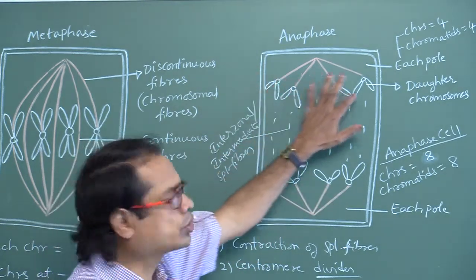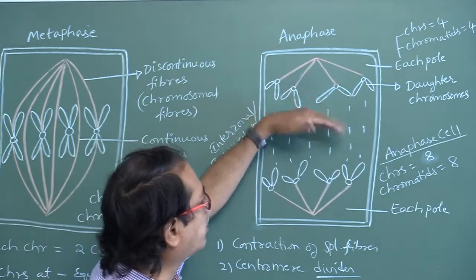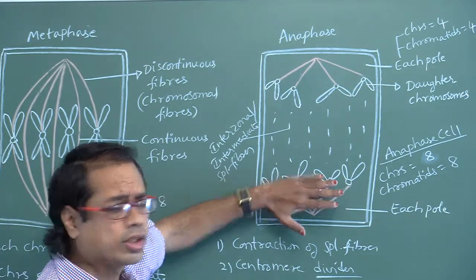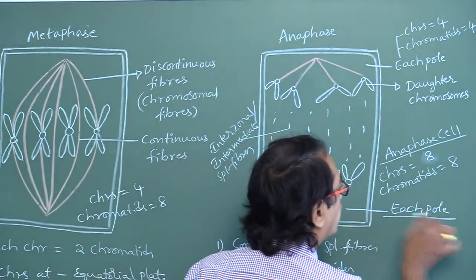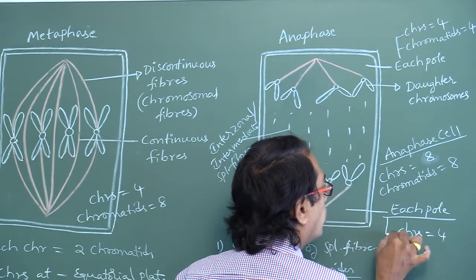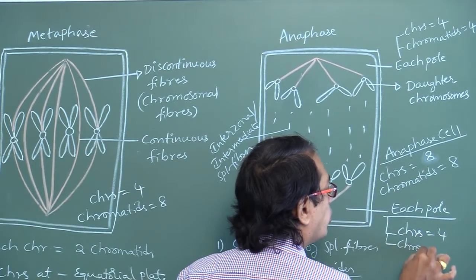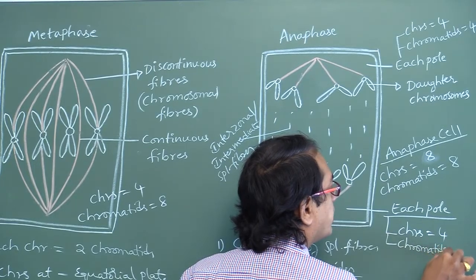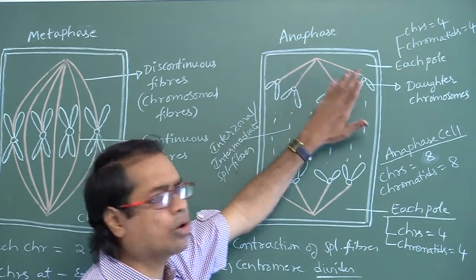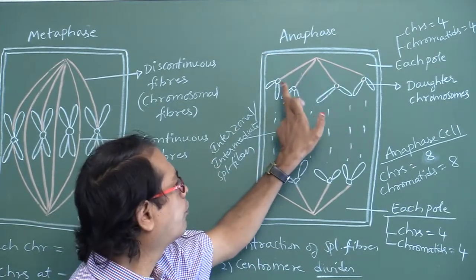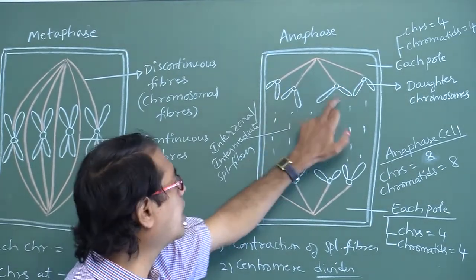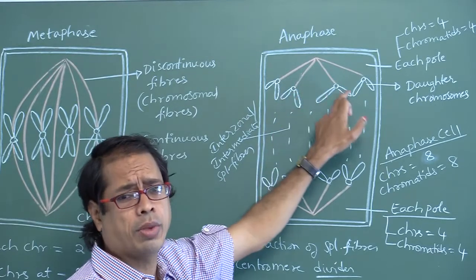Each one is a chromosome. Cell means we have to take both the upper pole and the lower pole. At each pole, we have to take this one. At each pole, chromosomes equal 4 and chromatids equal 4. Number of chromosomes at each pole of anaphase, 4 chromosomes. Number of chromatids at each pole of anaphase, 4 chromatids.